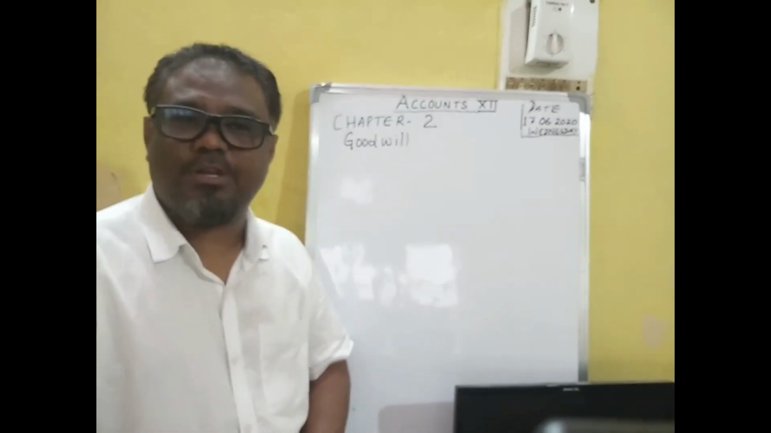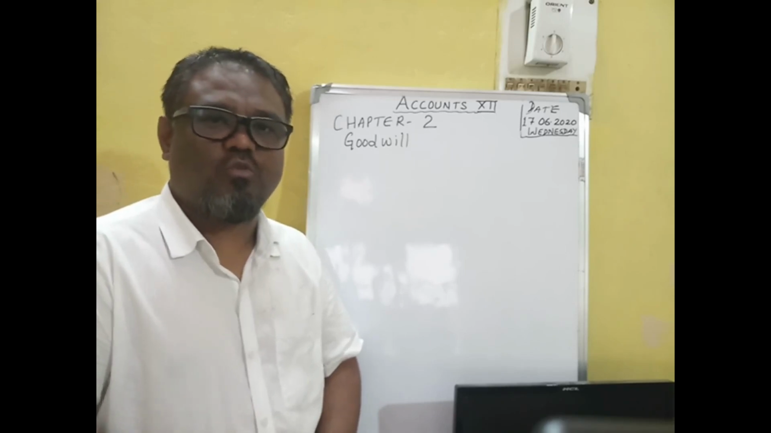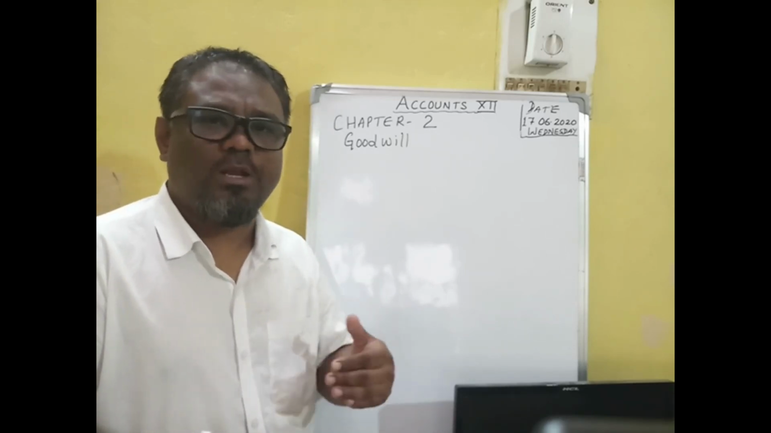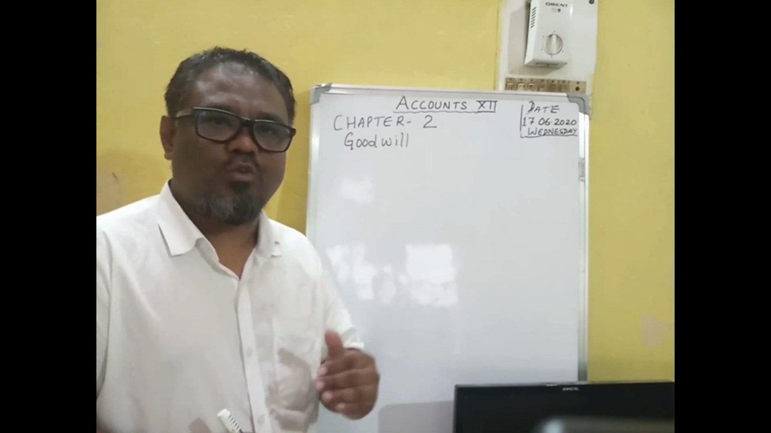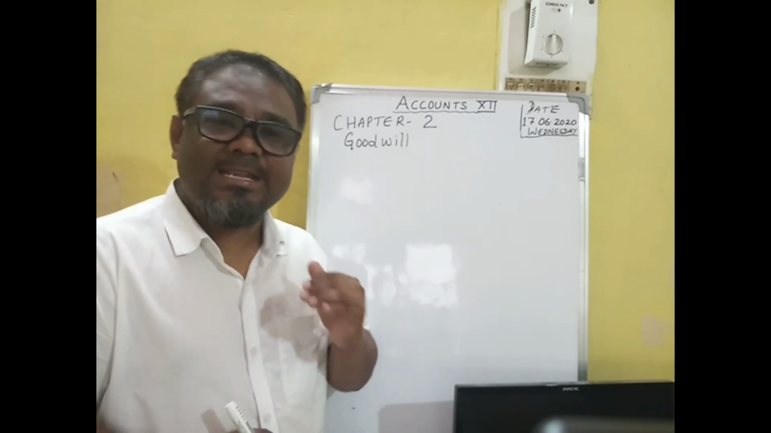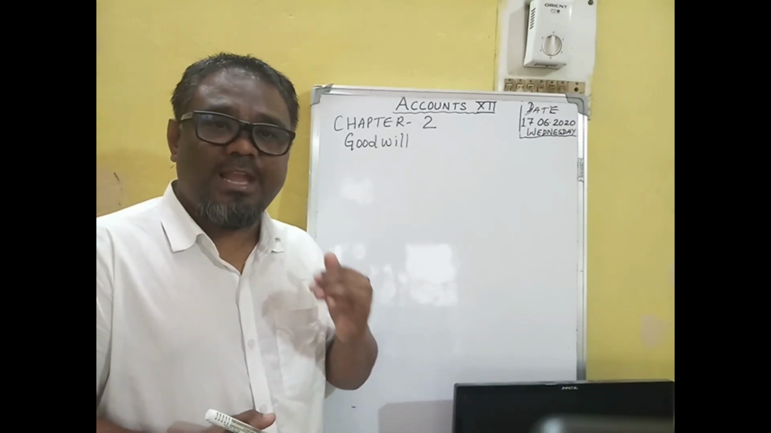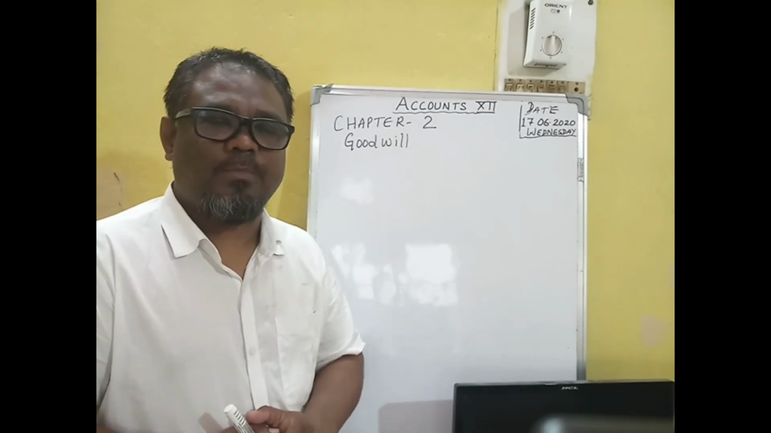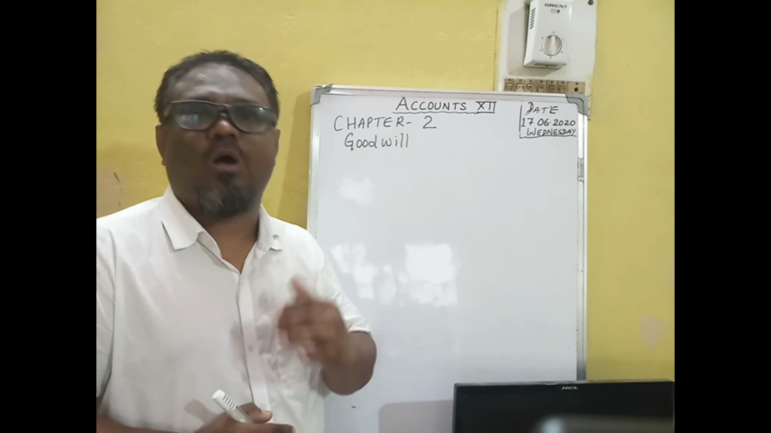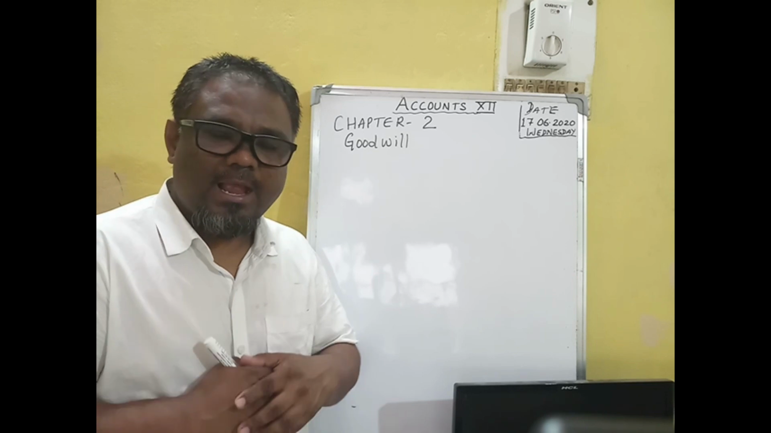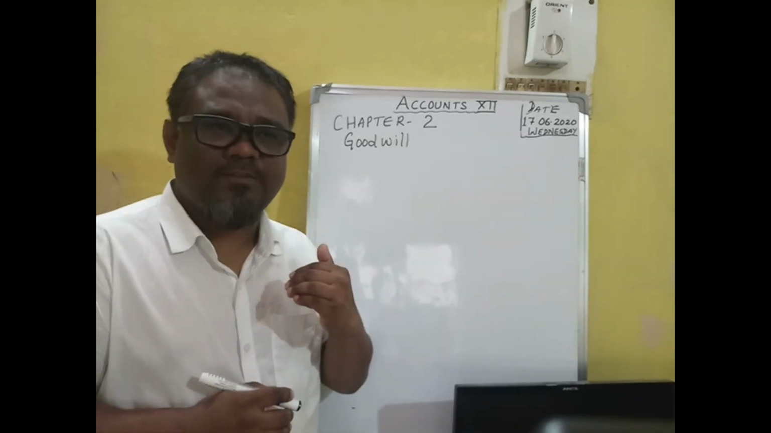So the name of the chapter is Goodwill. First of all, we have to learn the meaning of Goodwill. The meaning of Goodwill is an intangible asset. It is the name and reputation of the firm that helps the firm to earn profit. So Goodwill is an intangible asset.